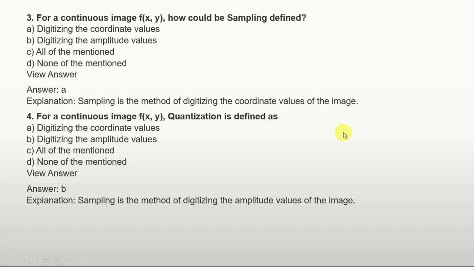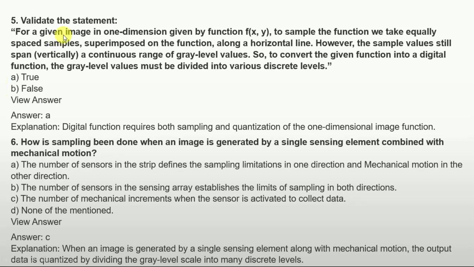Here we see the difference between quantization and sampling. Sampling is the procedure where we digitize the coordinate values. On the other hand, in the process of quantization we digitize the amplitude values. That is the major question we can see in various exams as well, so be prepared. And here is a question to validate statements. This kind of question can be given in the exam as well, so be prepared for them too.